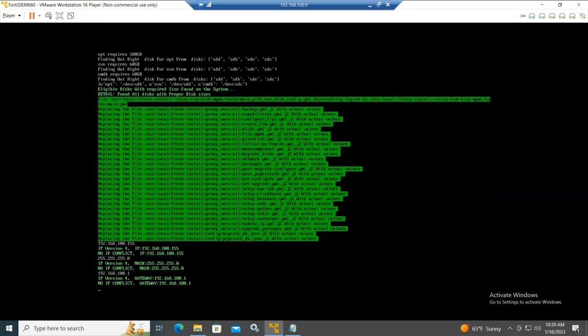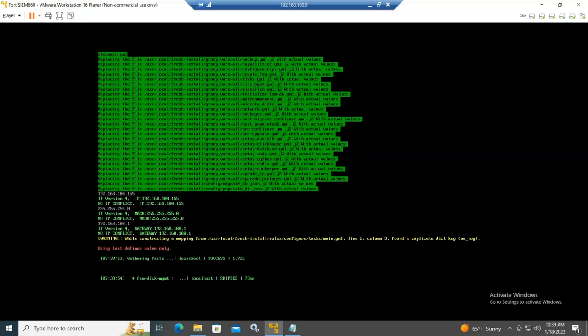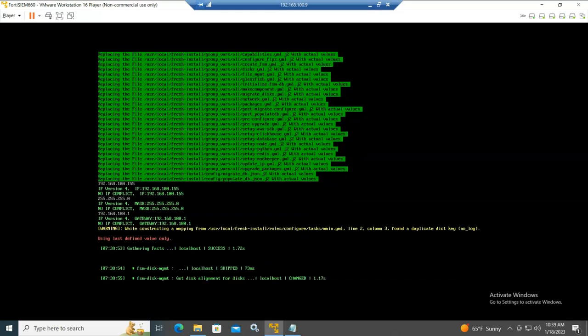So the script will start automatically to configure the appliance for you. You just bring your coffee and sit back and watch the installation. Nothing will be required from your side till the end. As long as you are seeing green, you are good. Warnings will come in yellow, you can ignore them.